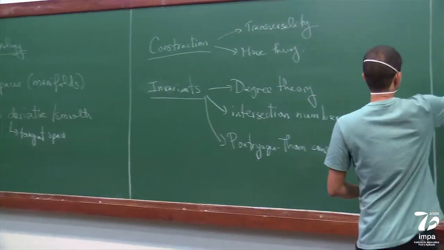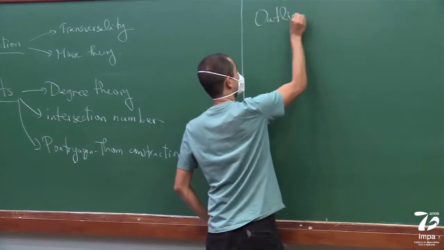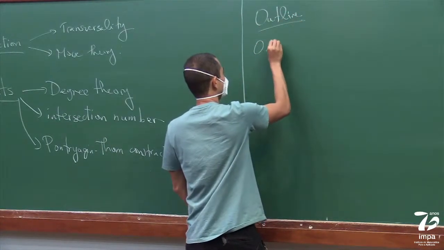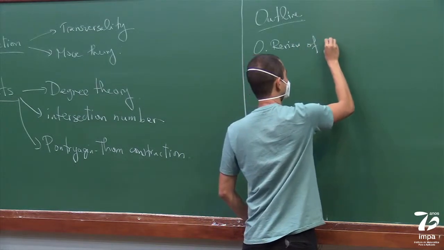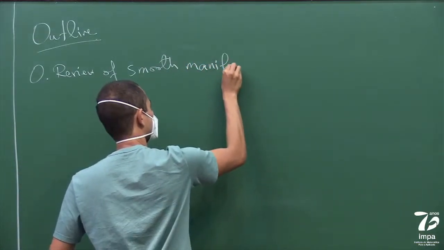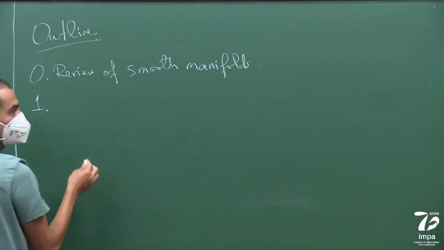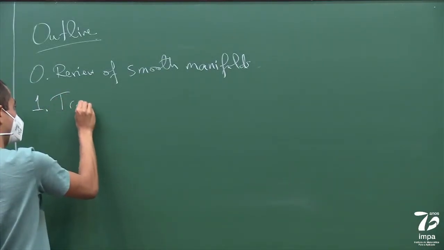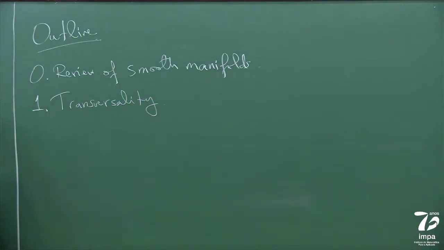So let me just do an outline of the course. So an outline of what we're going to cover is, so basically today, we're going to do a review of smooth manifolds. Then, starting next week, we're going to talk about the transversality theory. So that's going to be probably the most technical part of the course, which will use some tools from functional analysis.